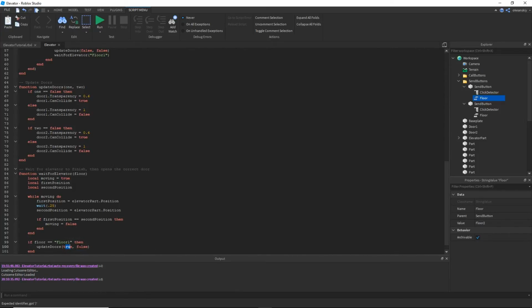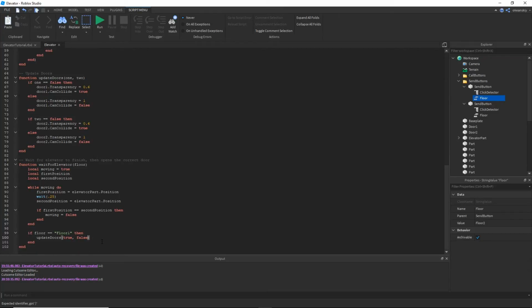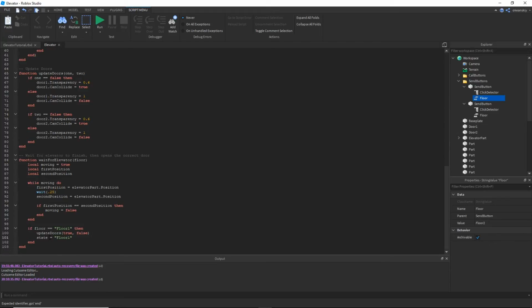So this is the first door, second door, and also change the state, which is important. So we've changed the state back to floor 1 because we don't want to keep it saying moving, and we want to update doors where floor 1 is true, floor 2 is false.